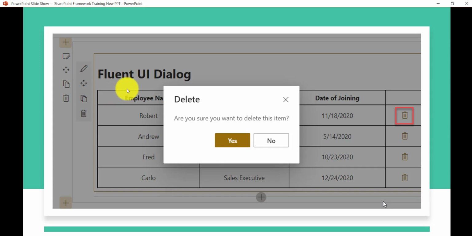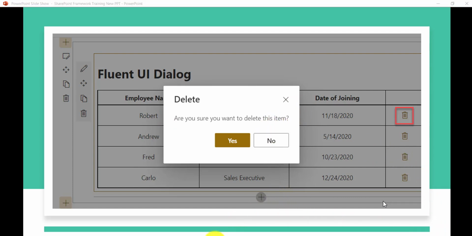You can see behind the scenes there is some data that we are displaying from a particular list, and then there is a delete button. Whenever the user clicks on this delete button, you can see a dialog box appearing with yes and no. If the user clicks on yes, the item will be deleted from here, and if the user selects no, then the dialog box will close. So this is what we are going to see in this example.